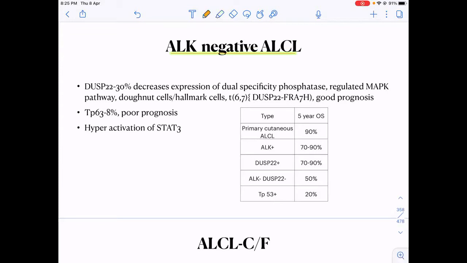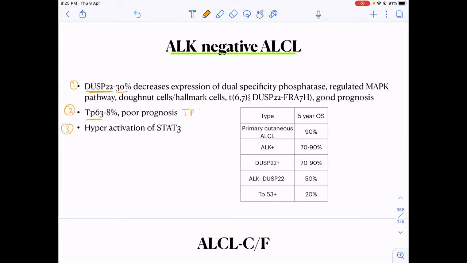How? I'll tell you. So the ALK negative are further divided into 3. One is DUSP22. You do not need to know the full form. You should just know DUSP22 positive. They are 30% of all ALK negative. Then there is TP63.